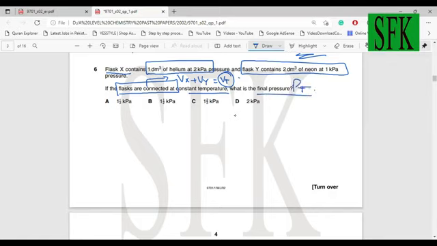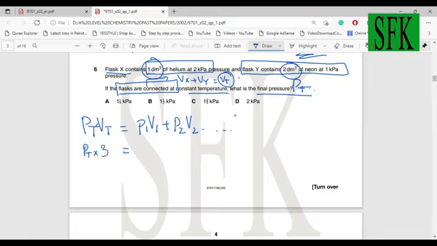All you need to do over here is just use the formula. PT VT is equal to P1 V1 plus P2 V2. All right, Boyle's law. So the total pressure is what you need to calculate. Total volume in this case: the volume of X was 1 and the volume of Y was 2, so 1 plus 2 is 3.